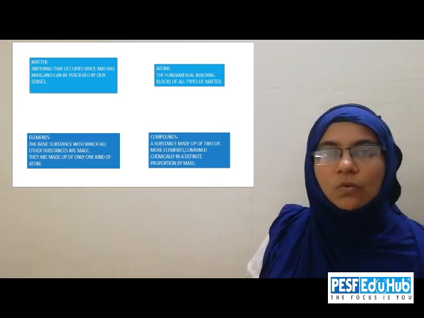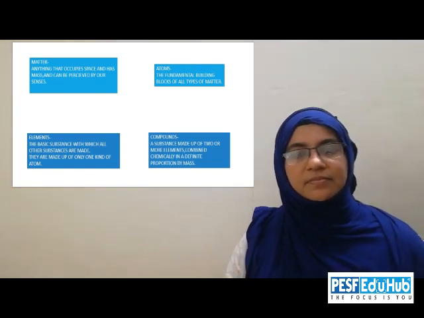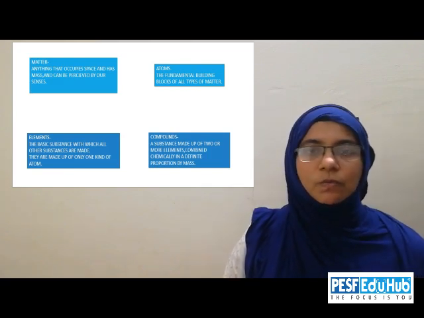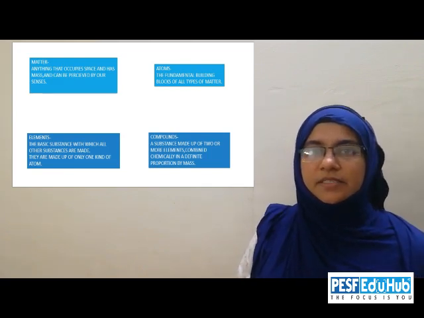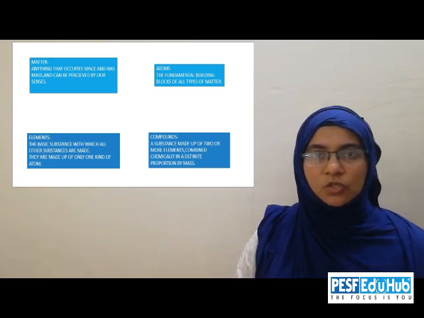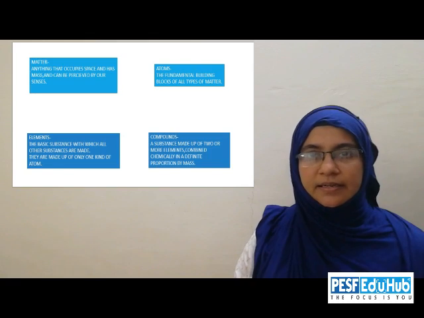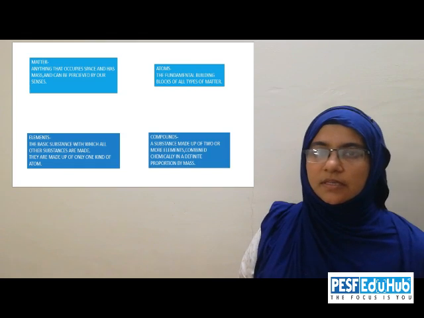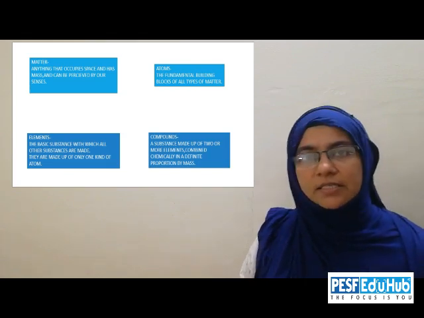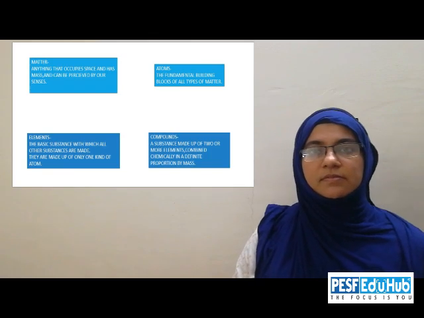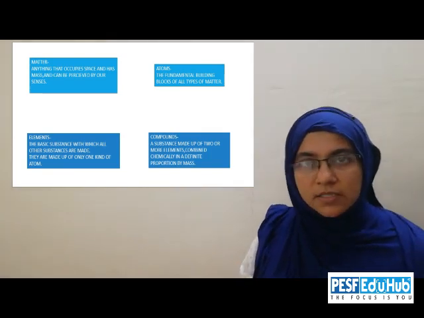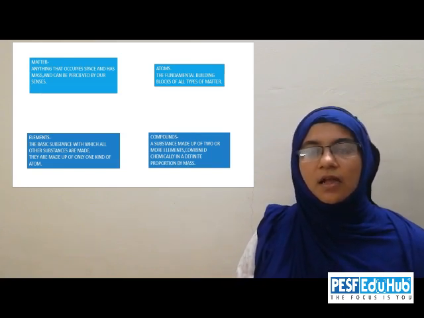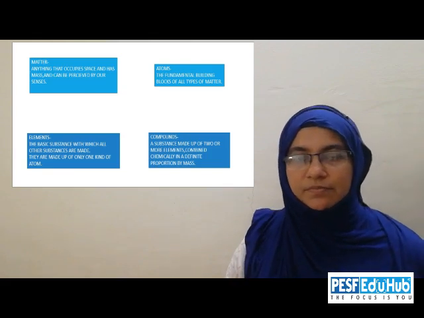Now, what is an element? Yeah, it's the basic substance with which all other substances are made up of. So, an element contains only one kind of atom in it. Can you give me some examples for elements? The hydrogen, oxygen, nitrogen, sodium, iron, etc. are all examples of elements.